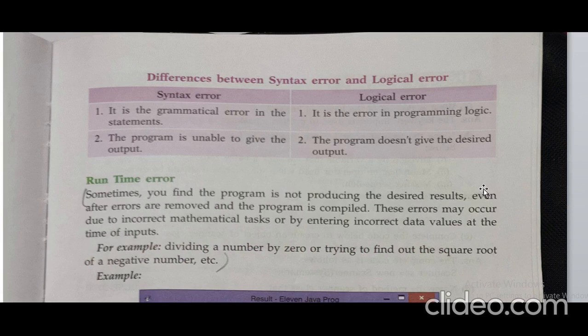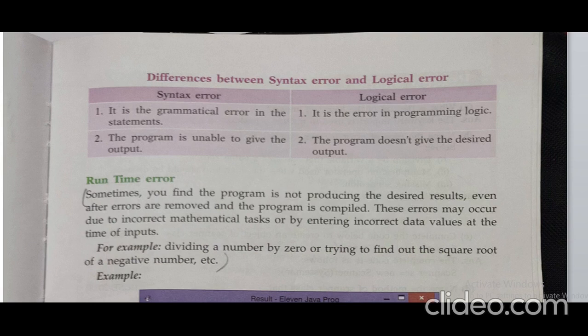If the program is unable to give the output because we are not putting a semicolon, comma, or there is any punctuation or grammatical error in our program, that is called the syntax error. If the program does not give the desired output because we have not applied the proper logic in our program, that is called the logical error.